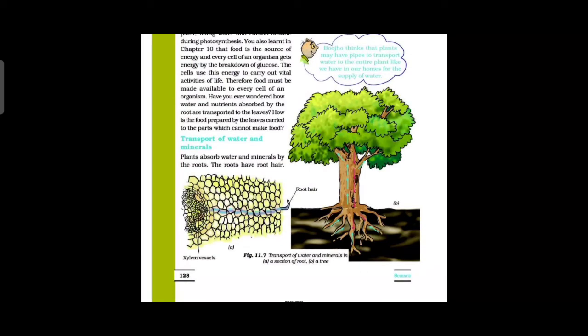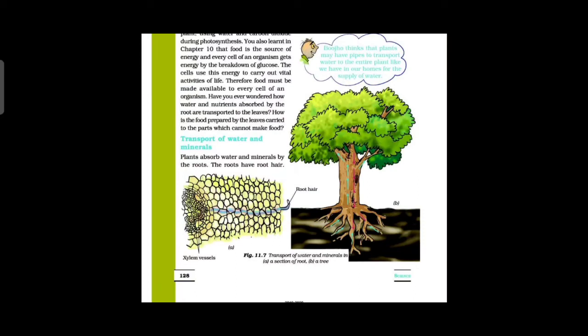Plants absorb water and minerals from the root. See the picture. Plants absorb water and minerals from where? Root. The root has what? Root hair. Root hair increases the surface area of the root for the absorption of water and minerals.